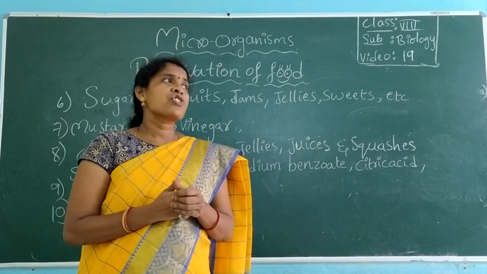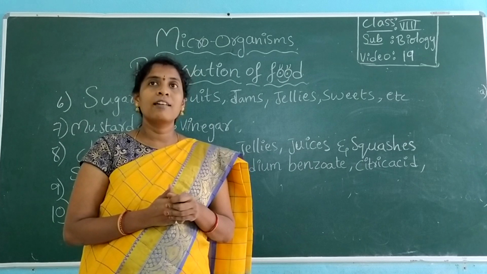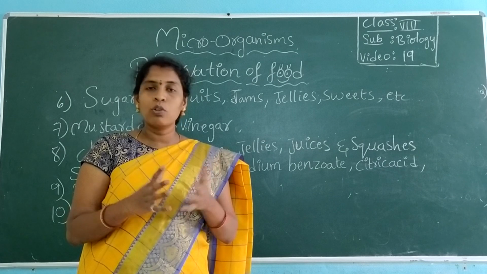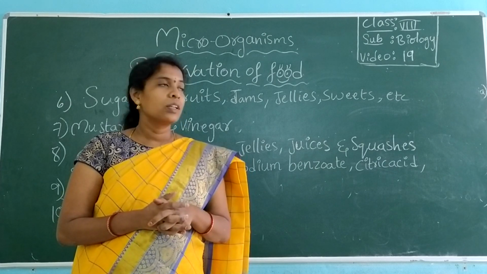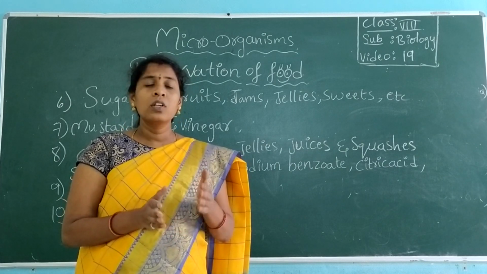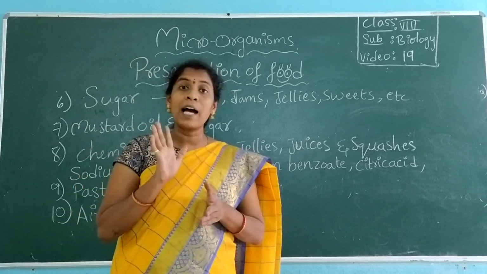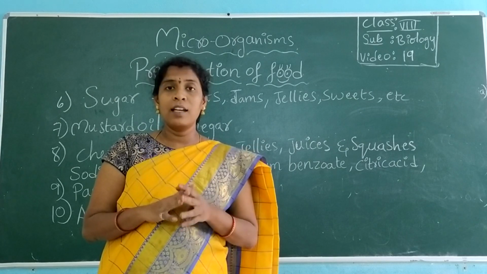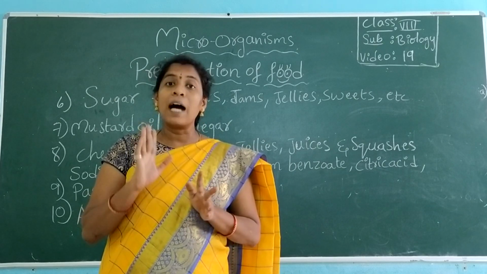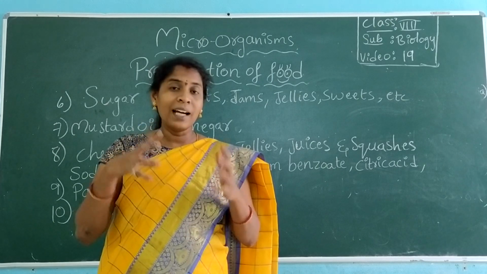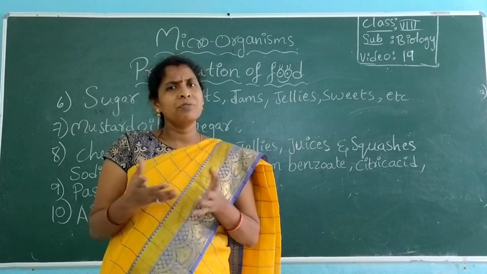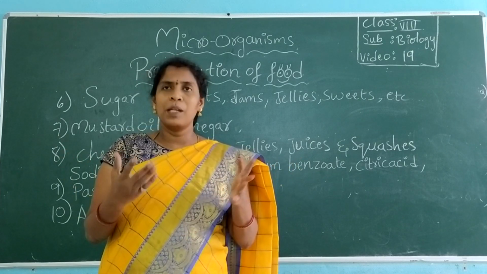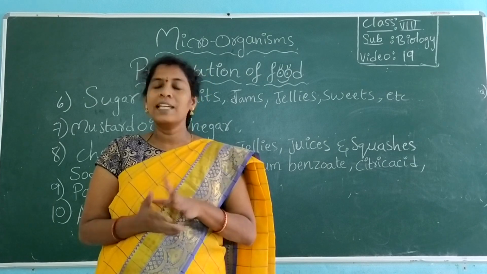Honey: generally to store fruits and even vegetables, people in olden days used honey. If you store food in honey, it will not get spoiled for nearly 1 year, 2 years, 5 years. Honey itself does not get spoiled for 500 years. Can you believe it? Original honey doesn't spoil for 500 years. If you store any food item in that honey, it also doesn't get spoiled. I can't tell you it can be stored for 500 years, but minimum you can store it for 1 year, 2 years easily.